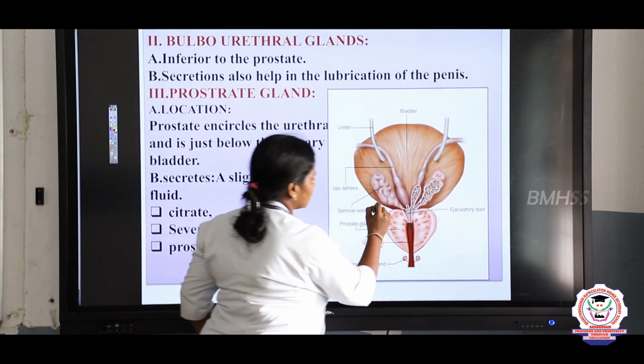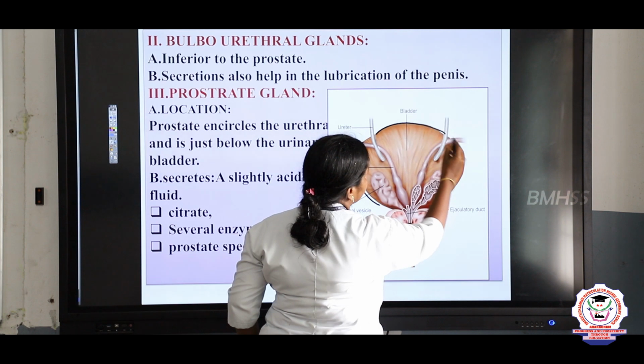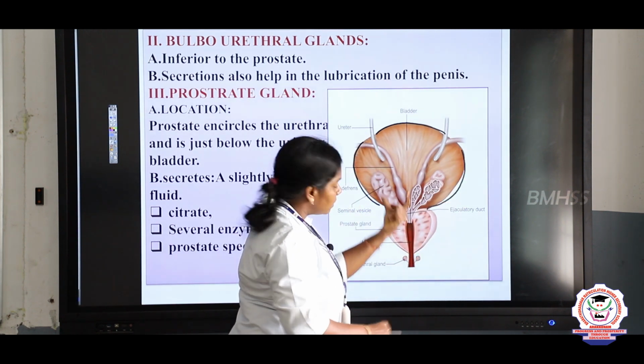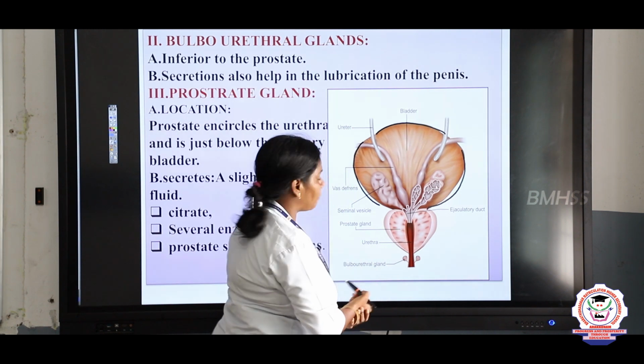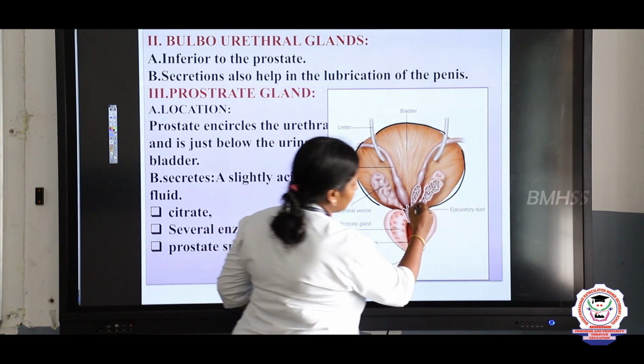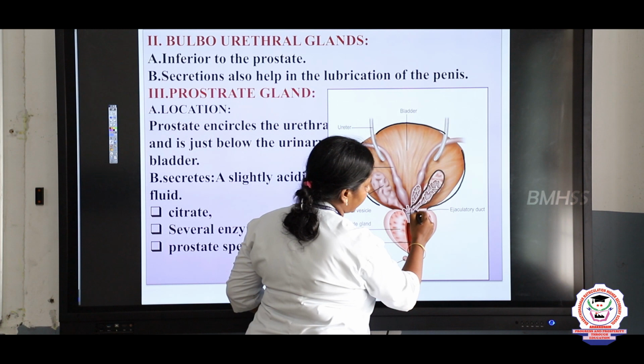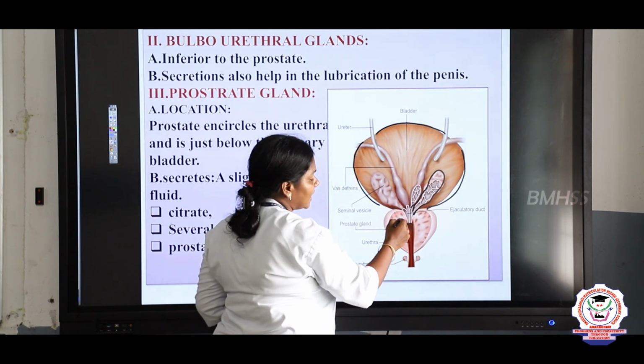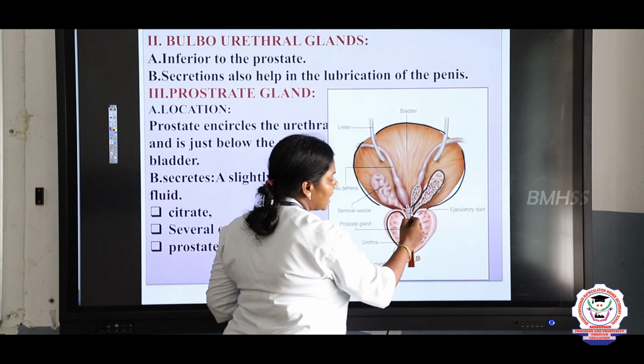This is the urinary bladder, children. For the male, the urine as well as the sperms are ejected through the same opening. So here is the seminal vesicle which secretes the seminal plasma, and later it moves through the prostate gland.